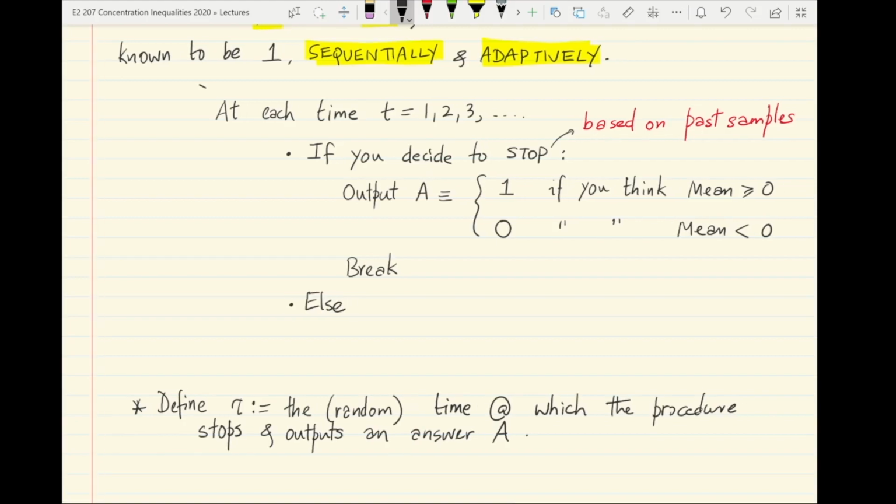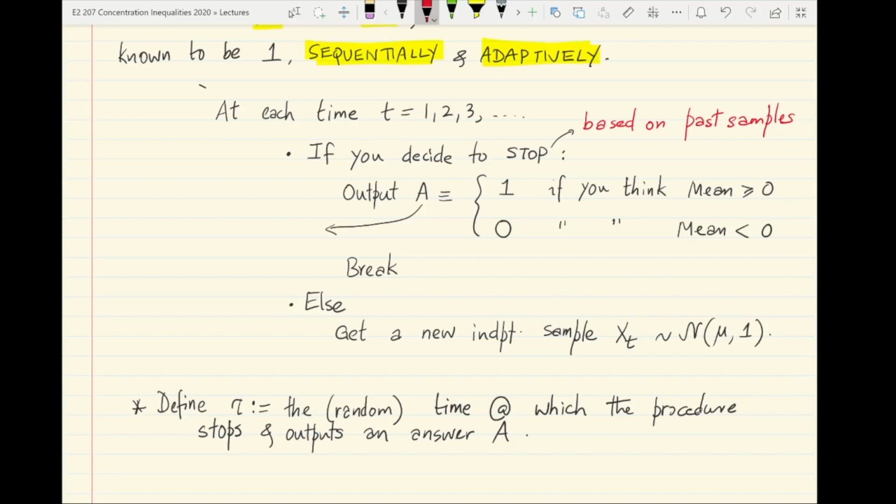So you get to observe a new independent sample. Let's say we call that xt, drawn from a normal distribution with unknown mean mu and known variance 1. Okay, so this is the decision making loop.